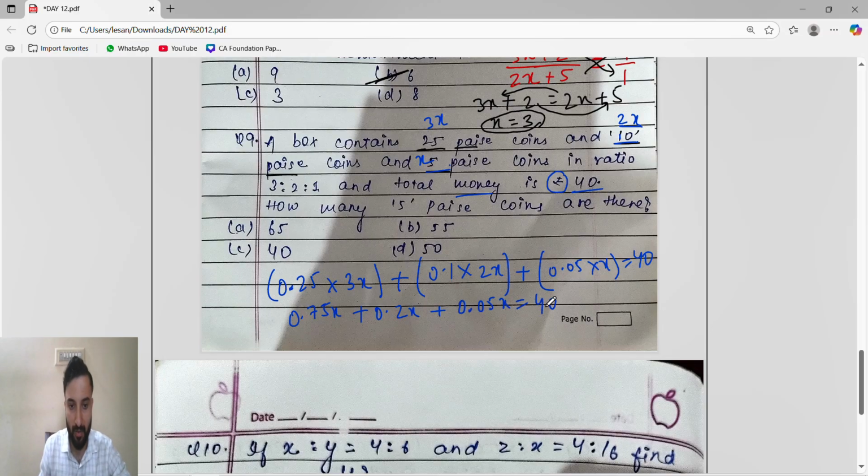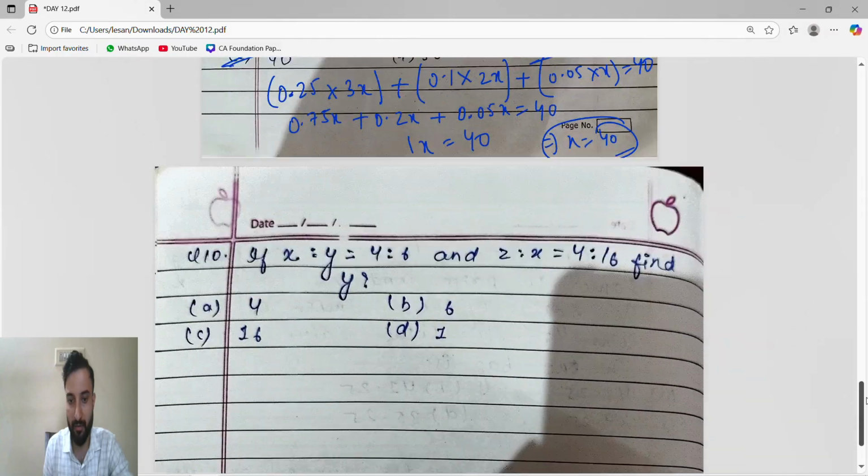Now we will add, guys. 0.75 plus 0.2 plus 0.05, so we get 1. 1x equals 40, so x is 40 by 1, that is nothing but 40. They asked how many 5 paise coins. 25 paise coin is 3x, 10 paise coin is 2x, and 5 paise coin is x. So the x value is 40. The answer is 40.